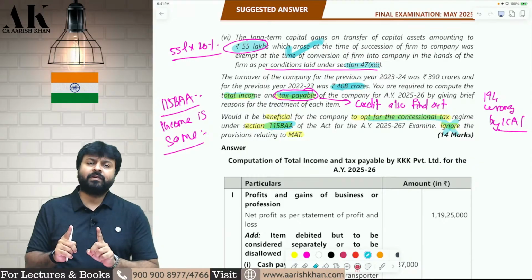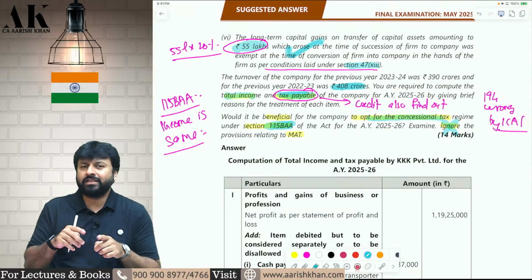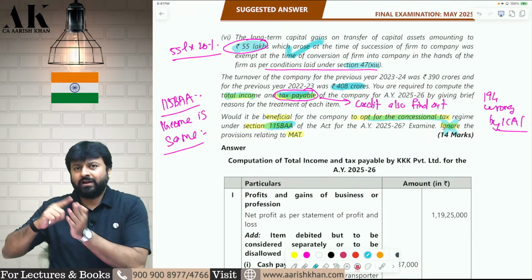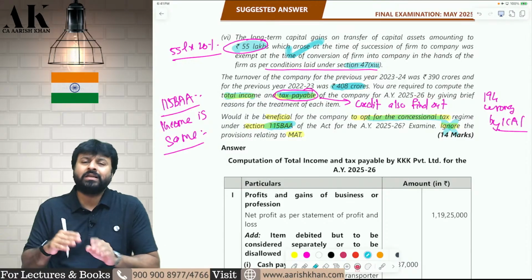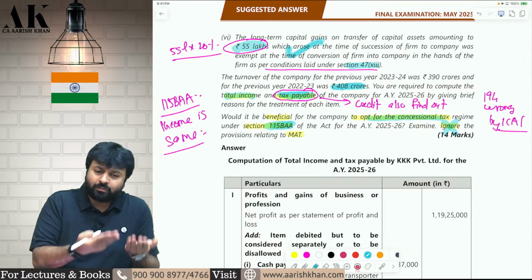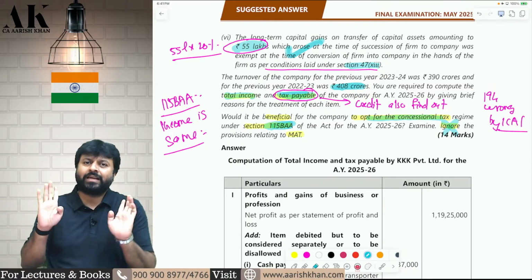Now, for the purpose of 115BAA, the income will not change. The income is the same only. In this question, there is no adjustment which is different. In 115BAA also, you will get all the deductions in this particular question. For normal provisions also, you will get all the deductions. There is no difference in the income. The difference will only be in the tax rate.